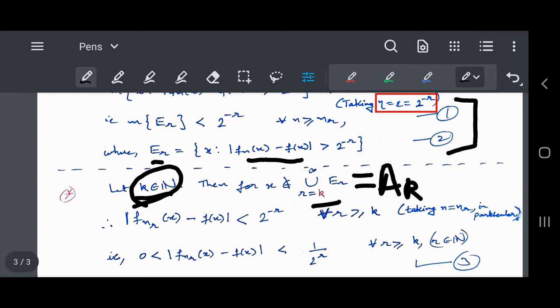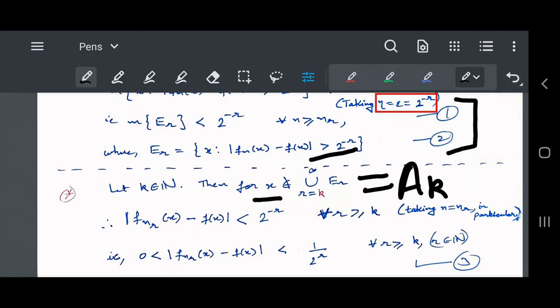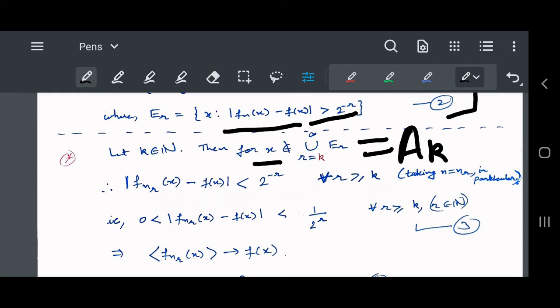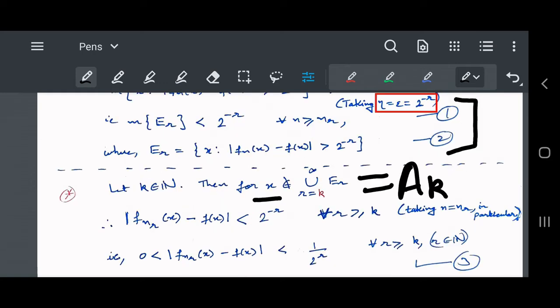For example, if k is 1, then E_1, E_2, E_3, all unions up to infinity. If k is equal to 5, then E_5, E_6, E_7 and so on. So let us collect all these sets and take their union. These are all the points we collect which are not in the set, because in these sets the convergence is not there.